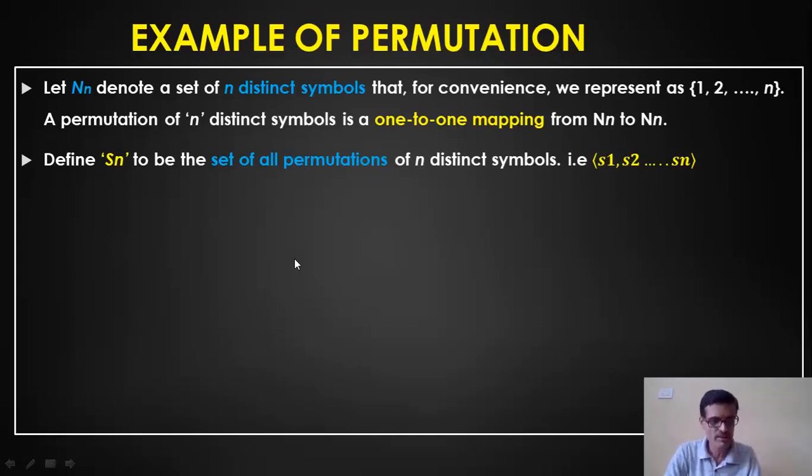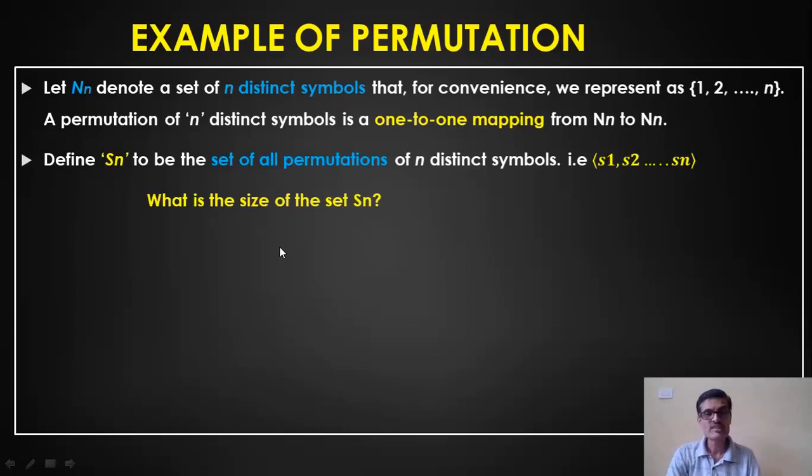Similarly, I can have a number of permutations. Now I'll form a set of all these permutations, or combinations with different order. I call that set of all permutations Sn. So Sn represents the set of all the permutations. I'll take up an example in the next slide.